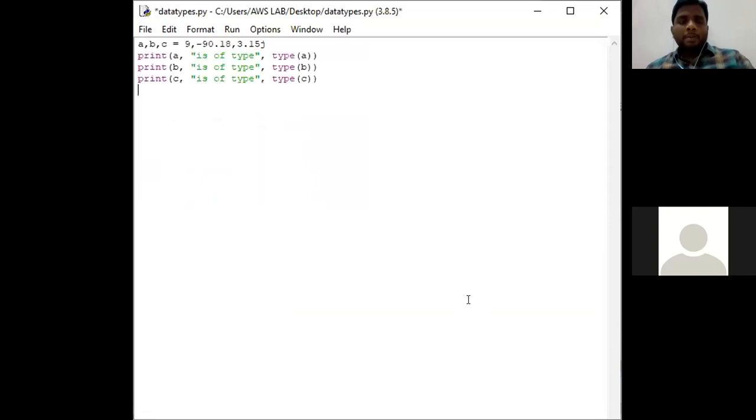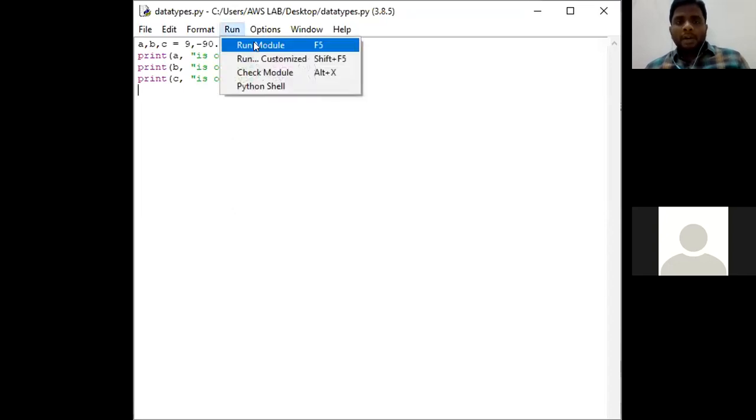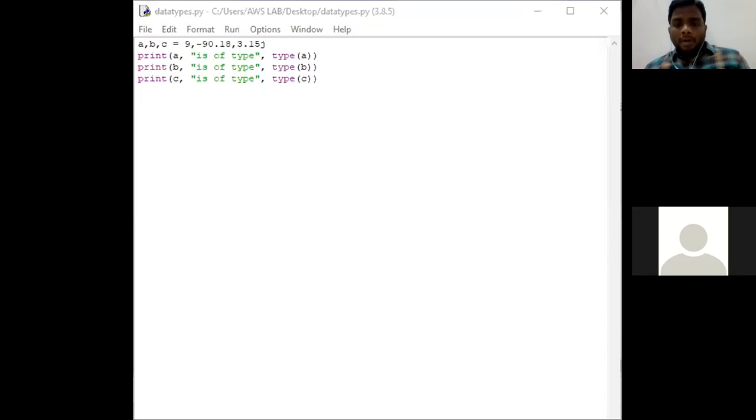This is our program on the PPT. See, a is an integer value, b is a floating point value, c is a complex value. Here we are using the type function. A is a variable, so we are going to check what type of variable it is by using the type function. I'm going to run the module. Now I will share the output screen.